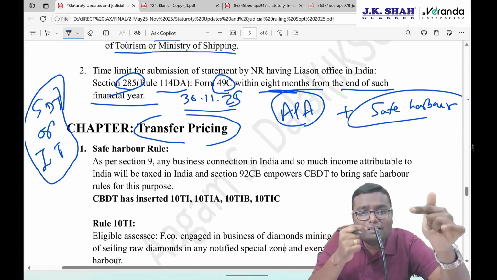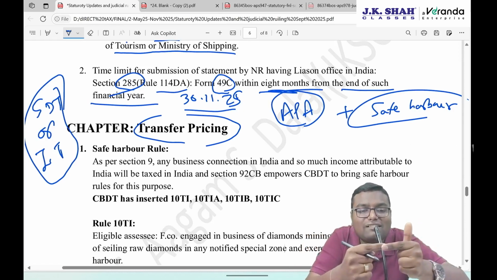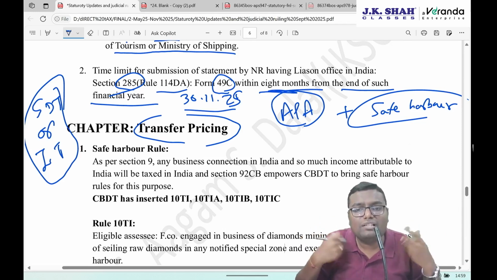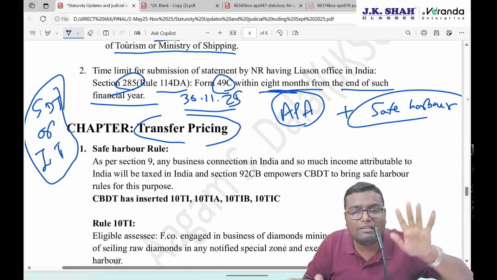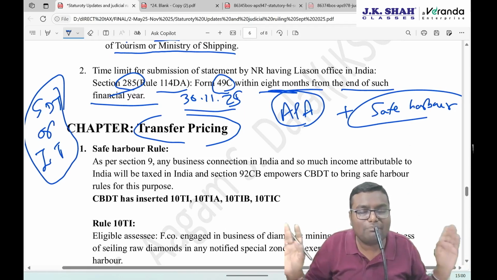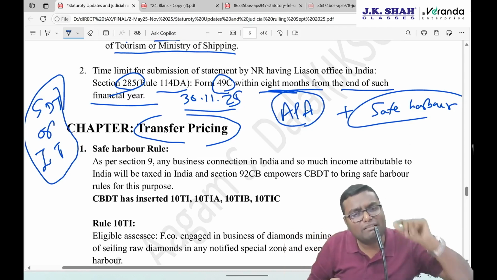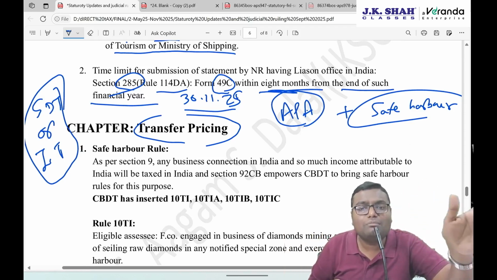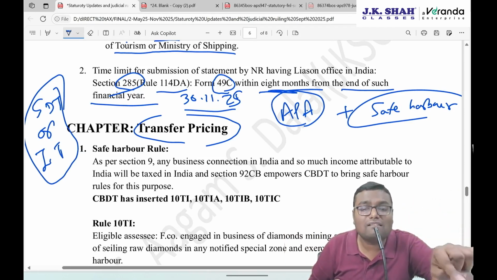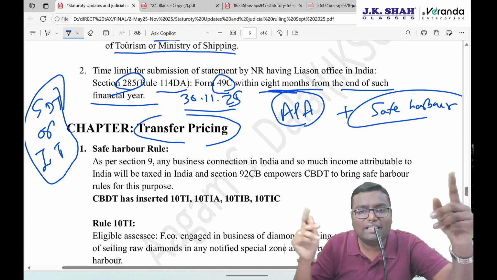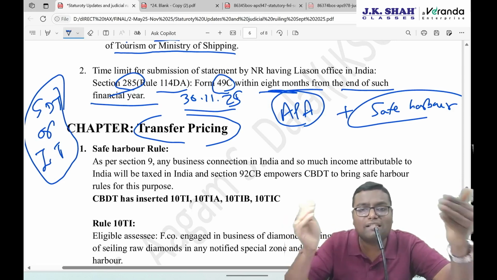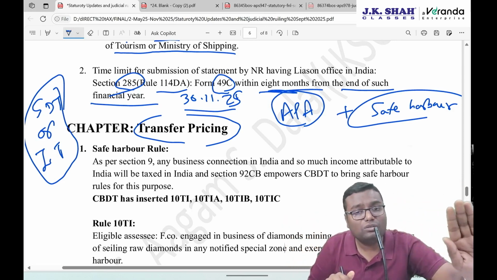See, advance pricing agreement is assessee to assessee. It is subject to a particular assessee. Case to case it will change. Safe harbor rules are like presumptive. The government will assume, you also assume that this much is your profit percentage. And further, no arm's length price adjustment will be done. No further deduction of PGBP applicable. No further disallowance will be applicable. It is purely presumptive only. But particular presumptive provisions for those who are covered by transfer pricing. Now, this is not subject to assessee. This is the overall percentage. Whosoever carries out that business, whosoever carries out that activity and is covered by transfer pricing can opt for the safe harbor rule. Safe harbor rule is not applicable.